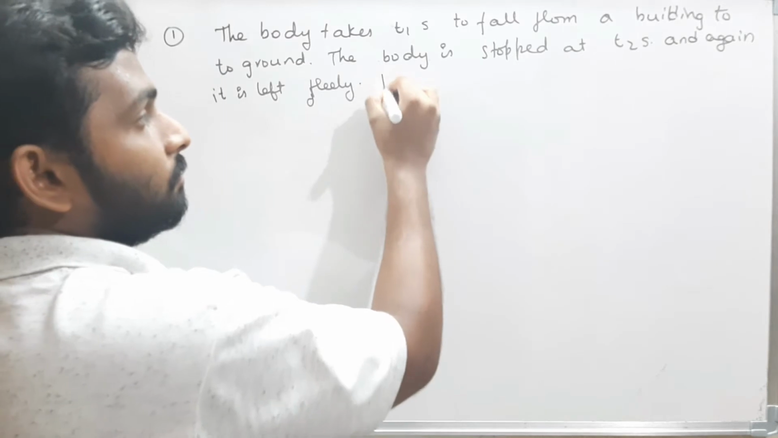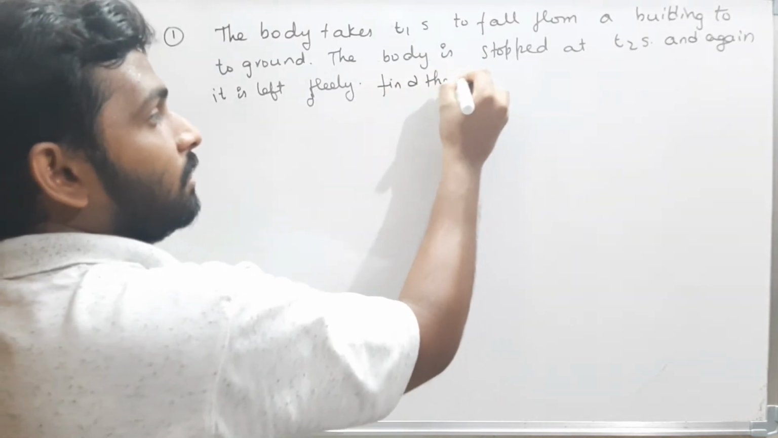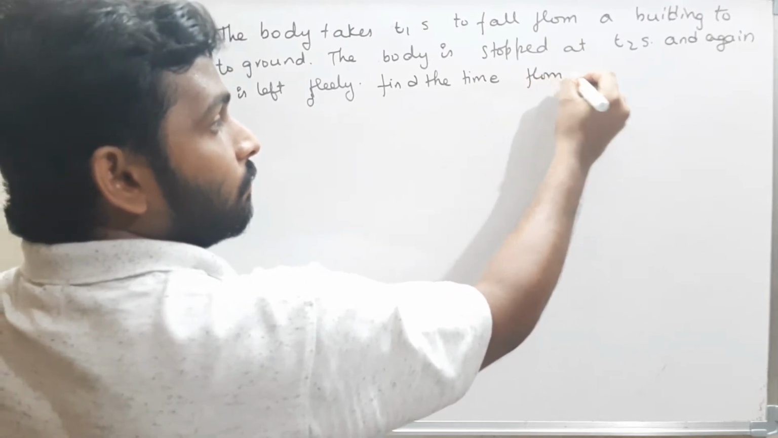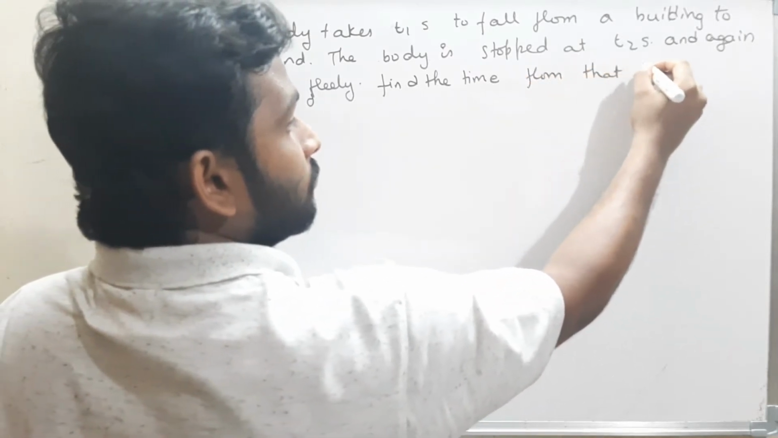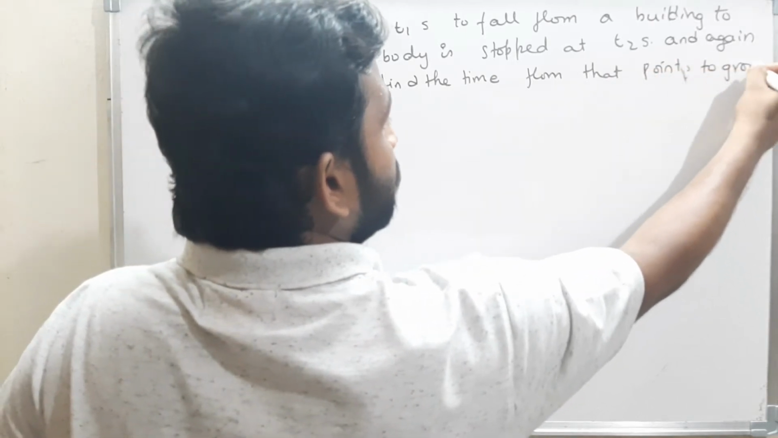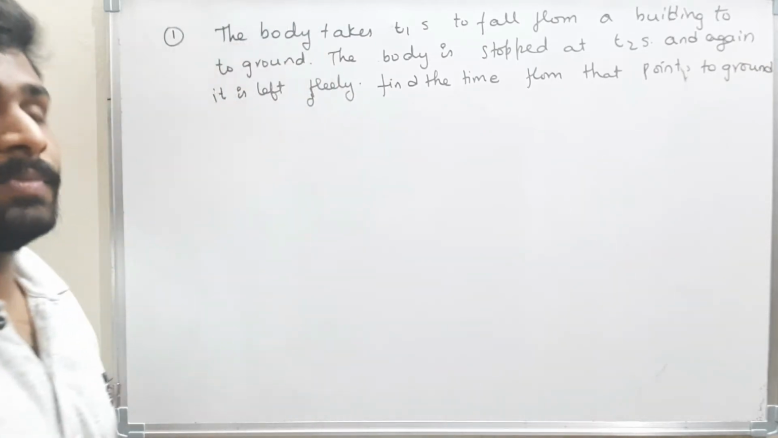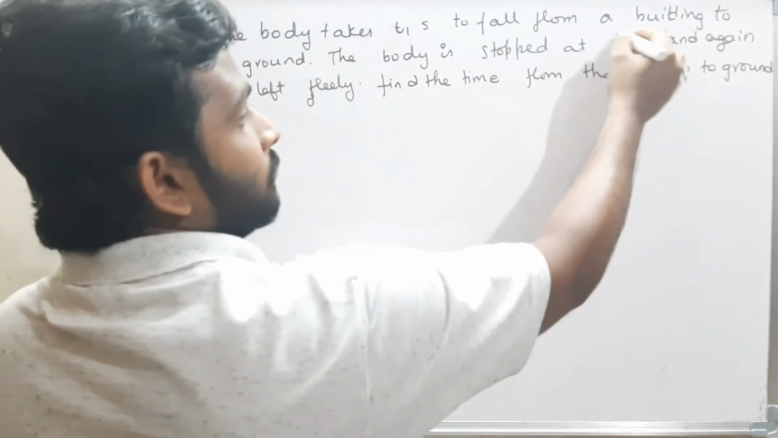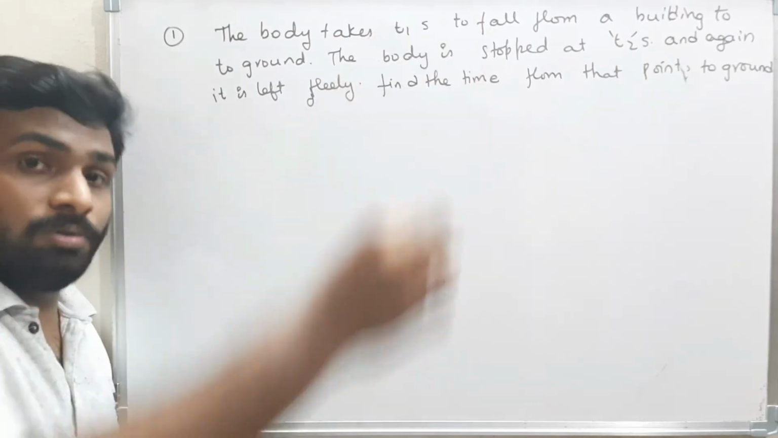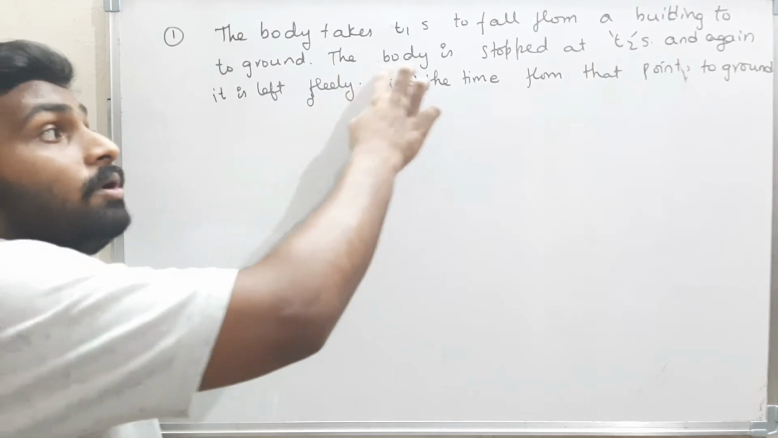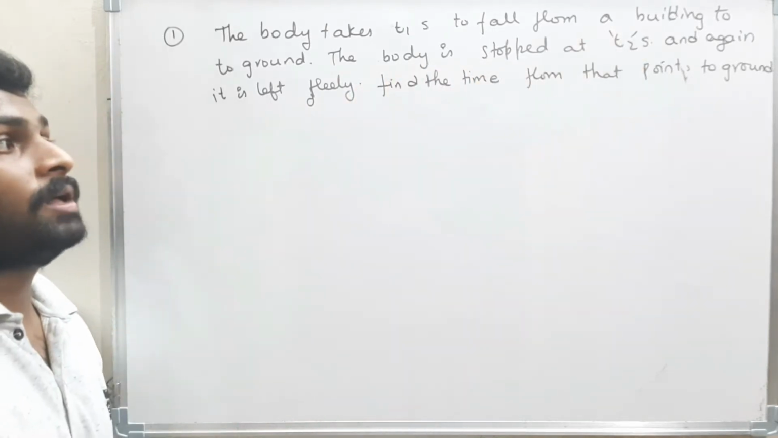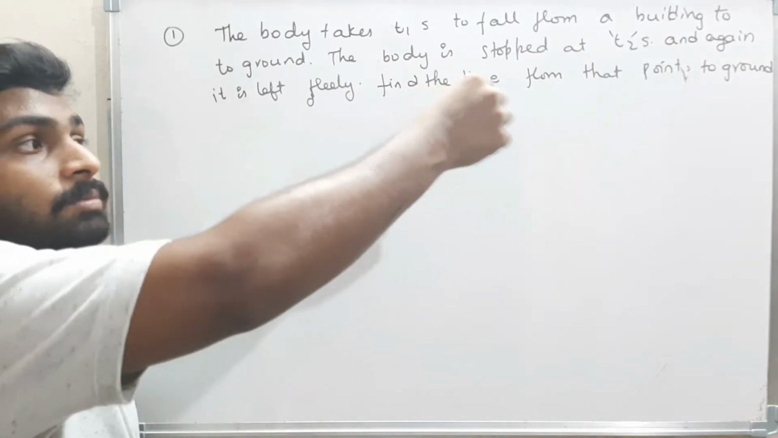Now they told us to find the time from that point to the ground. Okay, there is the question. Read the question. The body takes t1 seconds to fall from the building to the ground. The body is stopped at time t2 seconds and again it is left freely. Now what is the time taken by the body from that point to the ground?